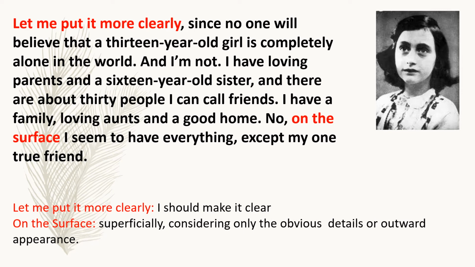She has a loving family and nearly 30 people whom she can call her friends. She has loving aunts and a very good place to stay. So this all shows a clear picture of a happy family, but the one thing that is lacking in her life is the presence of a true friend with whom she can share everything.